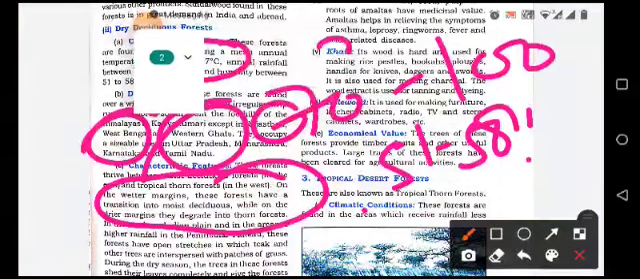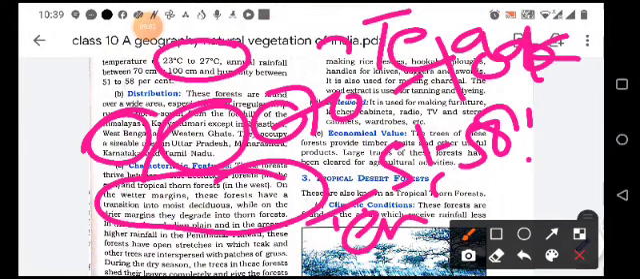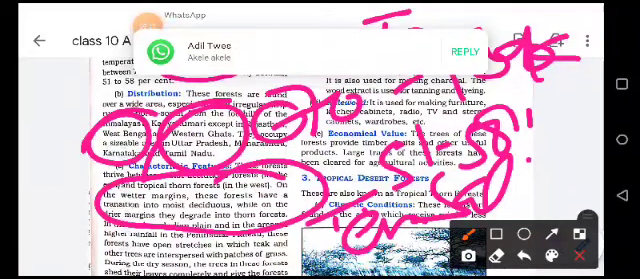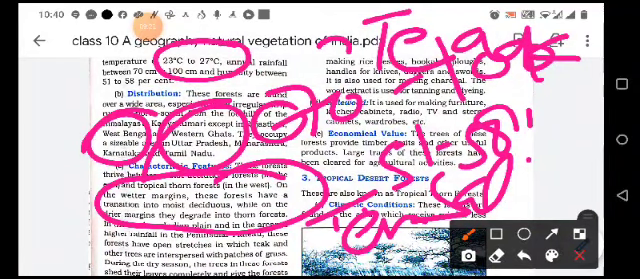So teak, tendu, sal, rosewood, amalthus, bale, khair and axle wood, these are the important trees found here. And economical values: they provide fruits and useful products, and large tracts of these forests have been cleared for agricultural activity.